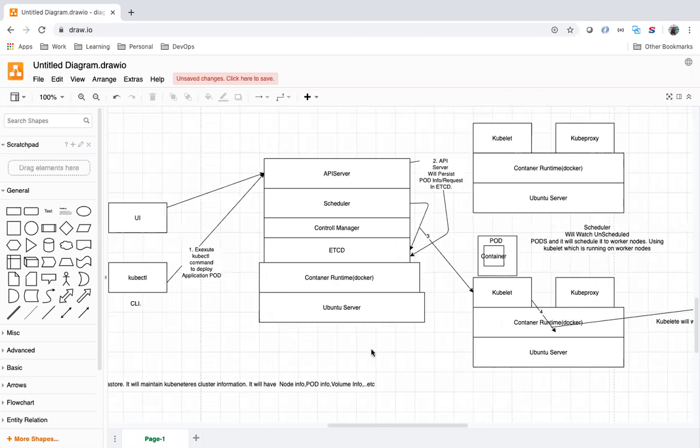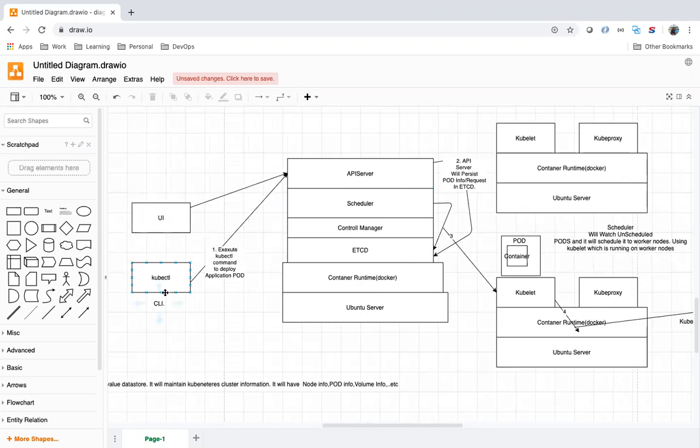Now coming to the master machine. The API server is the front end for the Kubernetes cluster. The command we are using is kubectl, the CLI. Any request to do something in the Kubernetes cluster, to deploy or delete an application, we will execute kubectl commands.